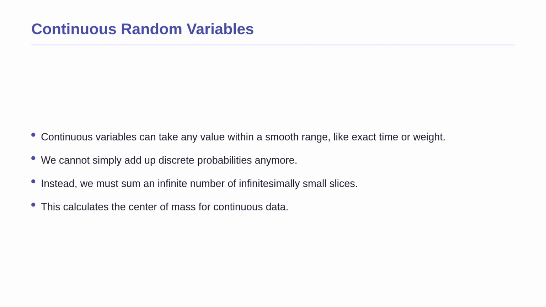Now that we have mastered discrete variables, what happens when our data is continuous? Continuous random variables can take any value within a smooth range, like exact time or exact weight. Because there are infinitely many possible values, we cannot simply add up discrete probabilities anymore. Instead, we have to sum up an infinite number of infinitesimally small slices to find our long-run average.